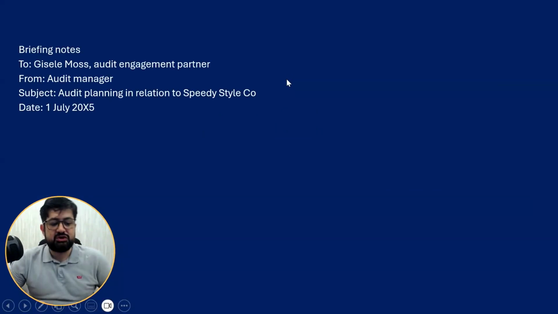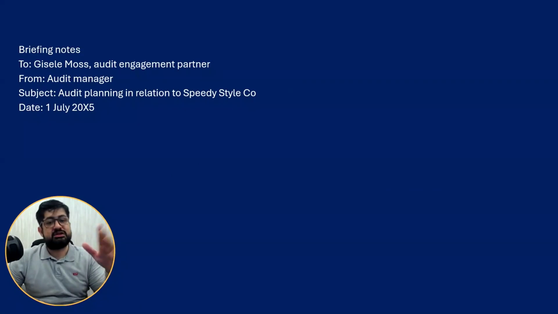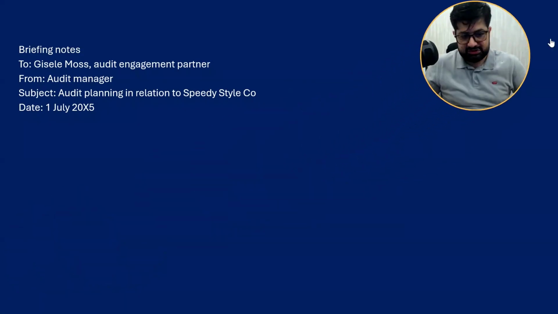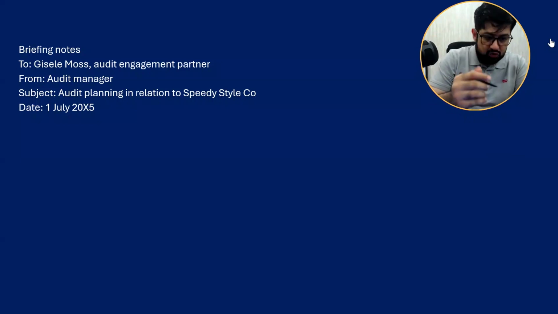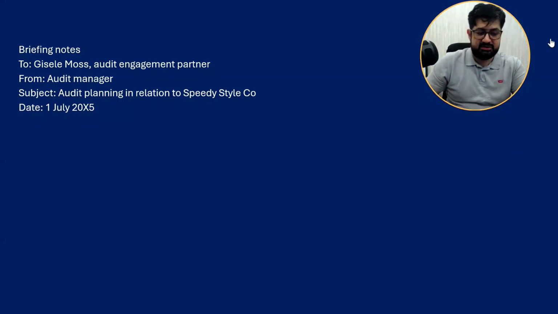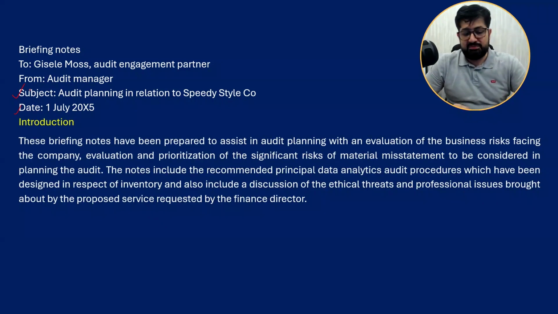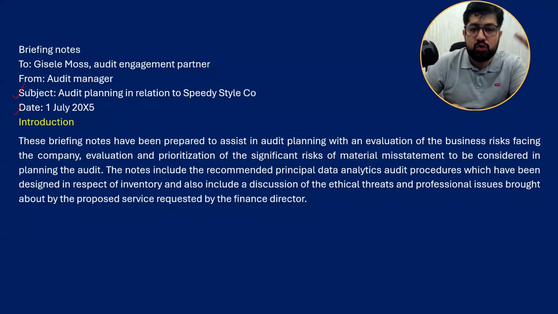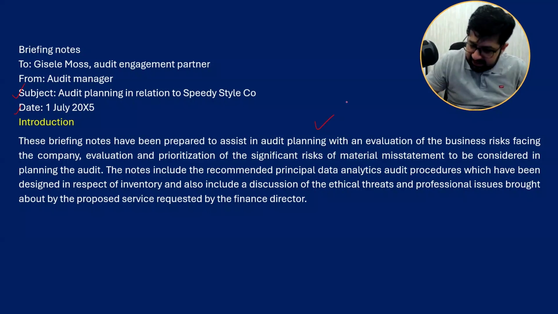Now, first of all, you will start like this. Response. It is a response to the email, briefing notes in the form of to, from, audit manager, subject, and date. Next, you will write the introduction paragraph. The introduction paragraph gives a brief overview of the requirements which are going to be discussed and analyzed in the answer below. So briefing notes have been prepared in the audit planning.